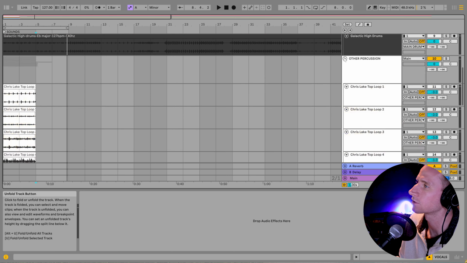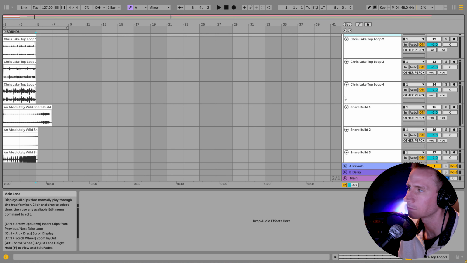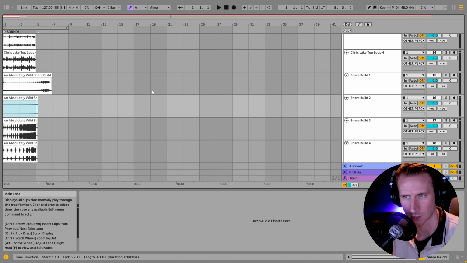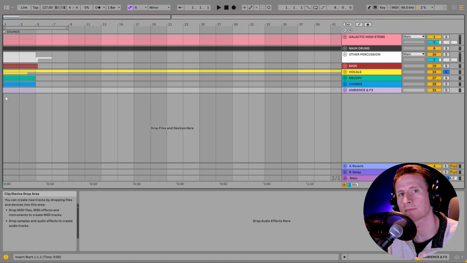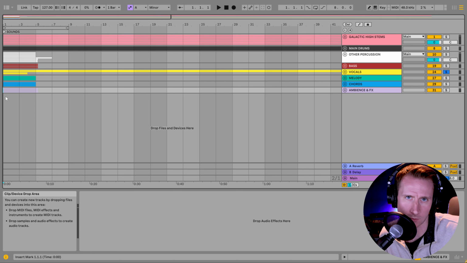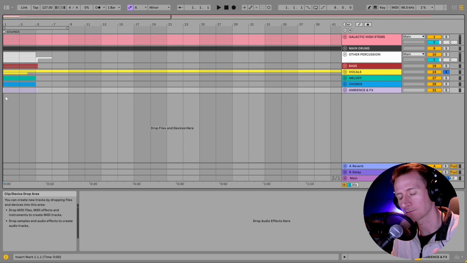And then we've got all the other sounds too. So the Chris Lake top loops we made, the absolutely wild snare builds that weren't wild at all, the EPROM basses, etc. And just stepping back for a second and thinking about workflow as a producer, this can be a really good way to work, sort of get all your sounds ready to go, the palette of colors that you're going to paint with.